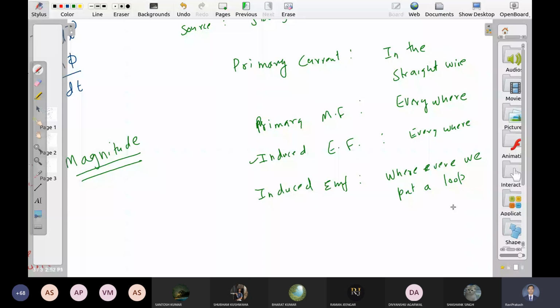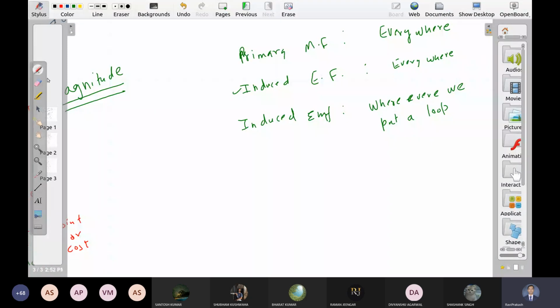Now come to the back current. This induced EMF is producing a back current. Where is this current? In the wire of the loop, right? Yes, sir. Due to this back current, we are getting a back magnetic field. Where is this? Everywhere or inside the loop? No.